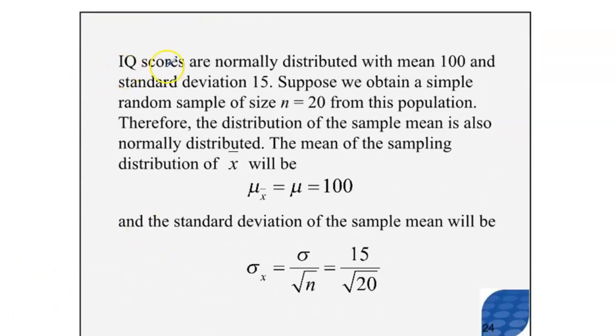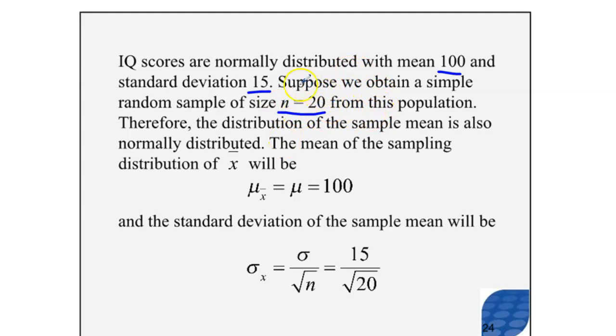For example, IQ scores are roughly normally distributed. We'll talk more about that later. With mean 100 and standard deviation 15, easy numbers to deal with. If we were taking a simple random sample of size n equals 20 from the population, it might be a little awkward, because that means you're walking up to 20 different people and asking, can I give you an IQ test? Some people might say, no, thank you.